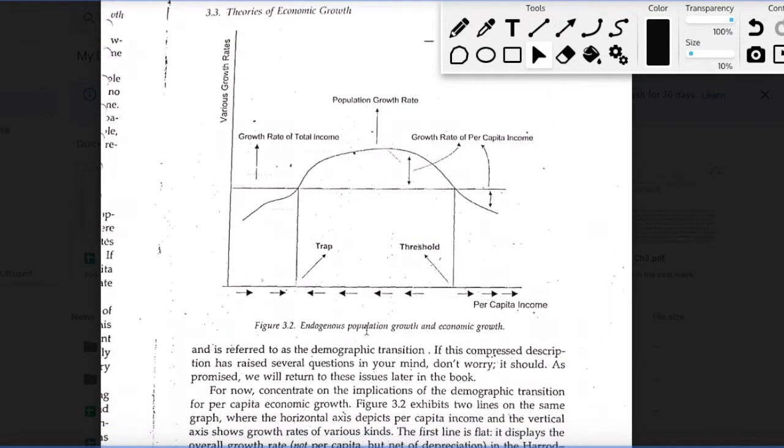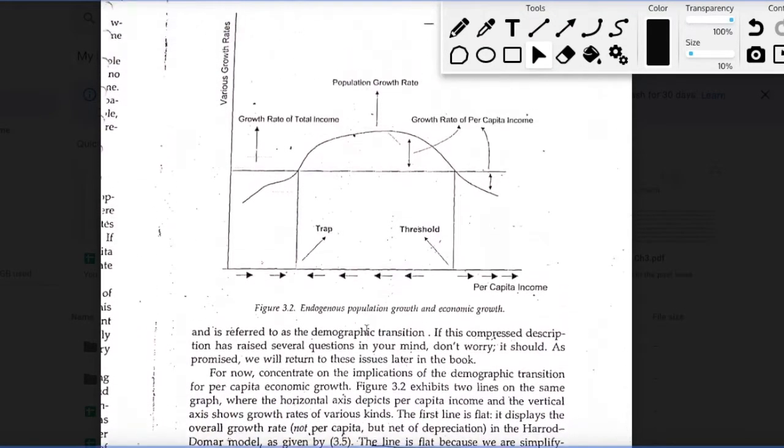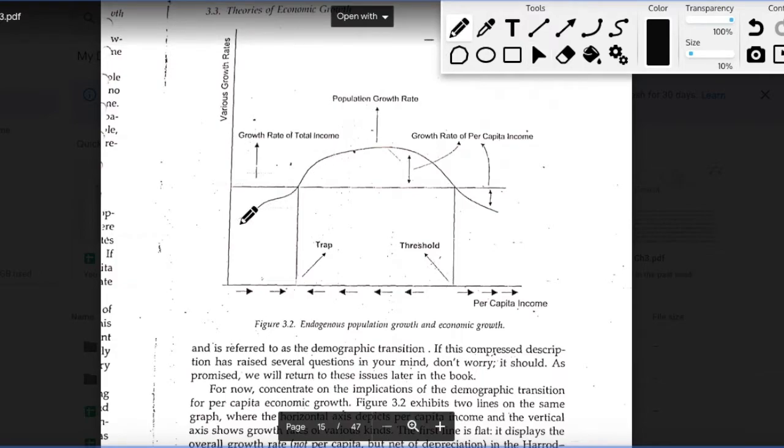So now if you look at this figure, you notice that this is the kind of trend that we can expect population growth rate to follow vis-a-vis per capita income. So on the x-axis we have the absolute level of per capita income, and on the y-axis we have different growth rates. The first growth rate is the population growth rate, which will initially be lesser because of high death rates and high birth rates. Then it will start to increase because of high birth rates and low death rates, and then it will eventually start falling because of low birth rates and low death rates.